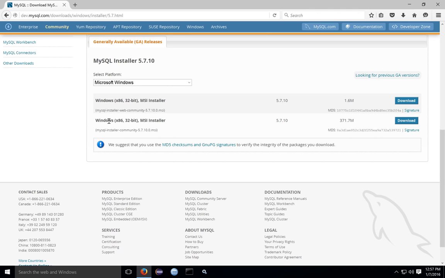You can also alternatively download the much larger installer that has all of the products in the installation file. If you think your internet connection is going to be unreliable, or if you're relatively sure you're going to install most of the features of the suite, it may be better to download the larger package.